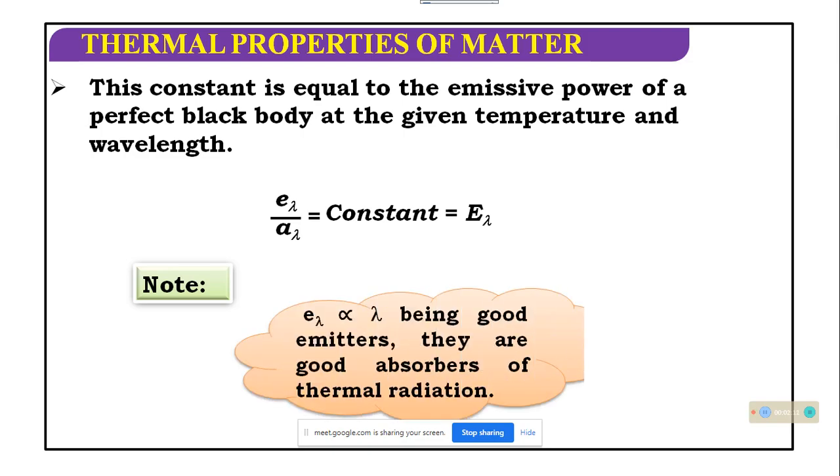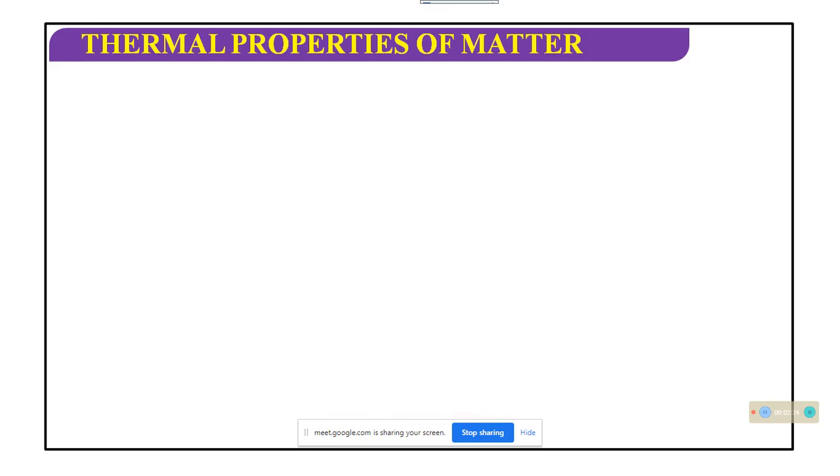Note that A lambda varies with lambda. Good emitters are also good absorbers of thermal radiation.